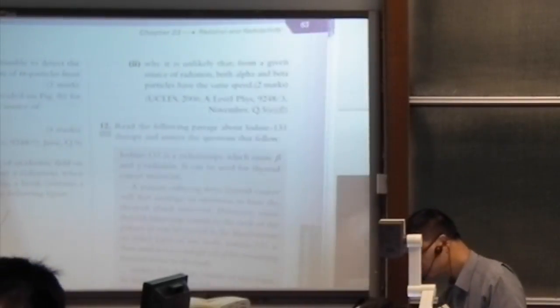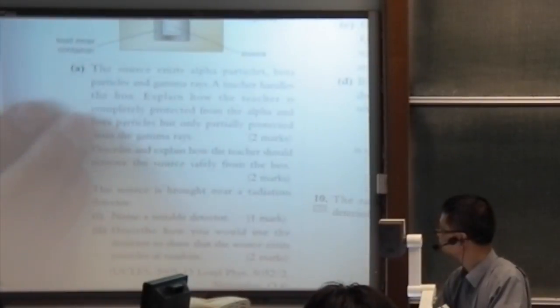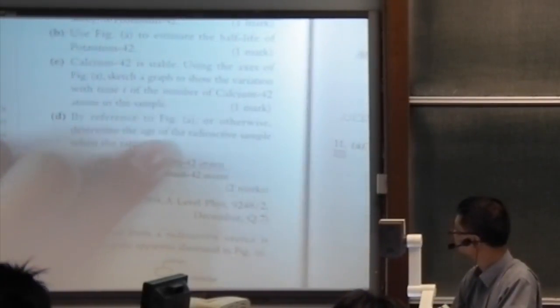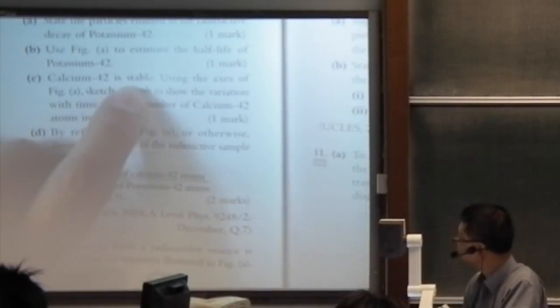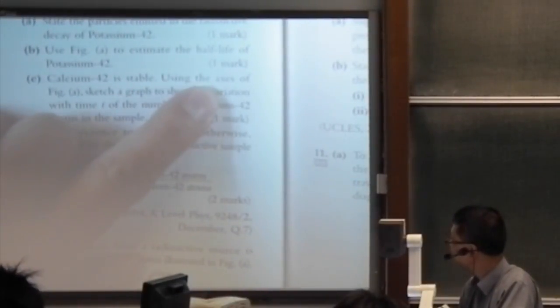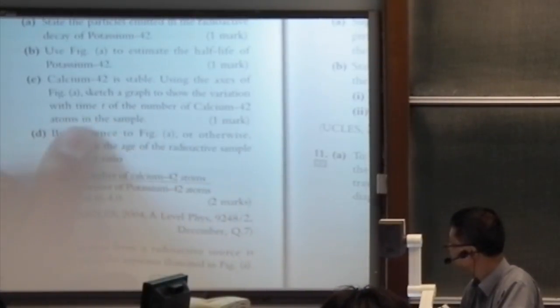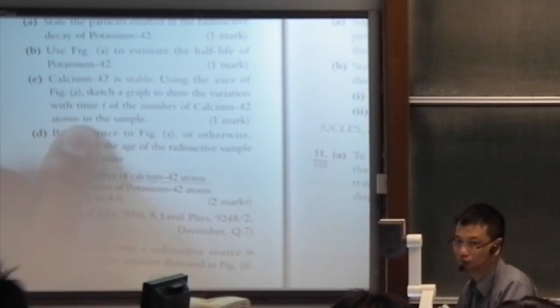Okay, next question. Calcium 42 is stable. Using the axes of figure A, sketch a graph to show the variation with time t of the number of calcium 42 atoms in the sample.